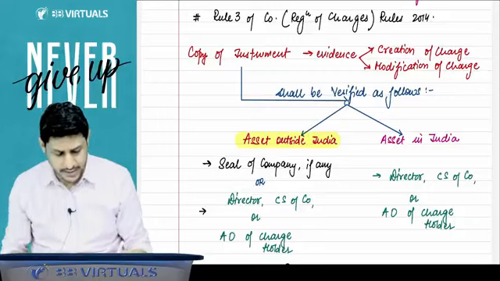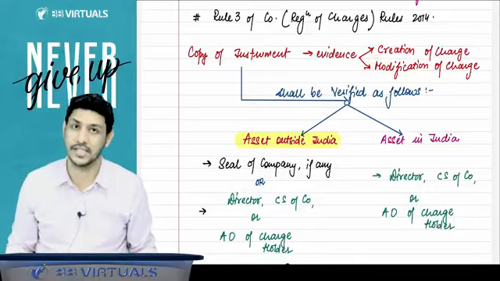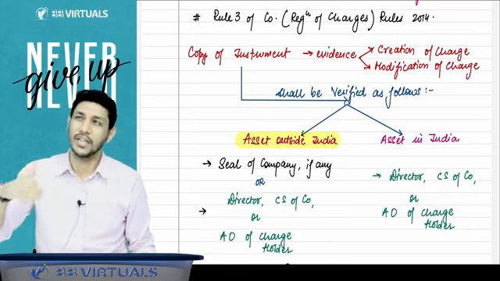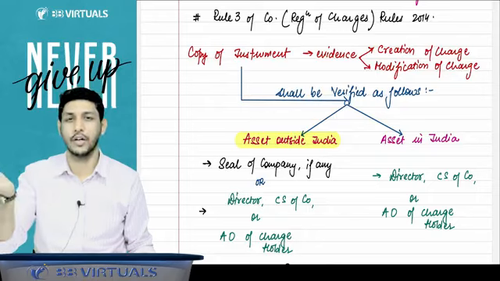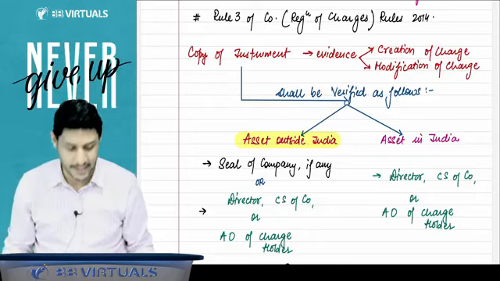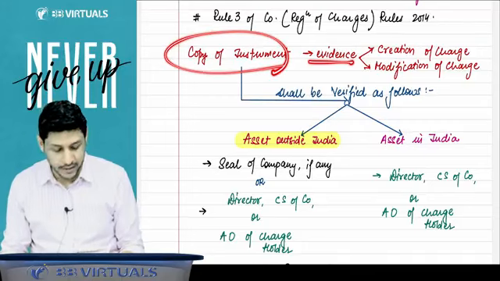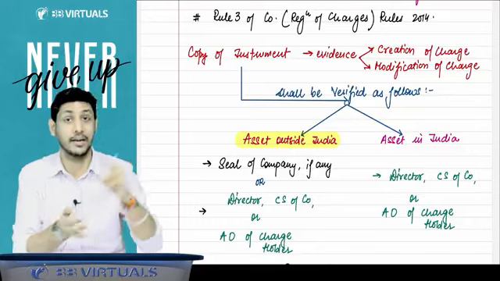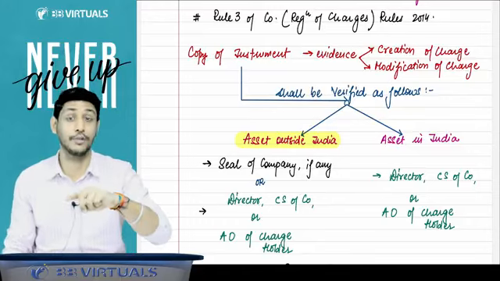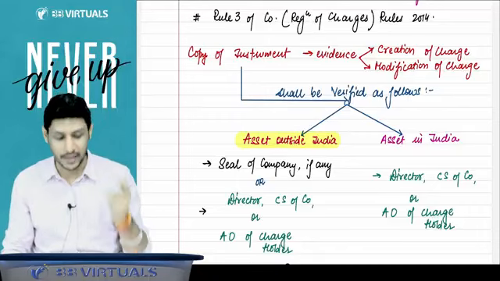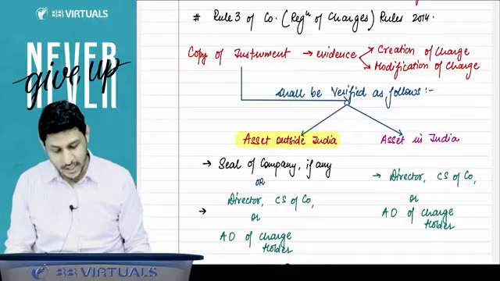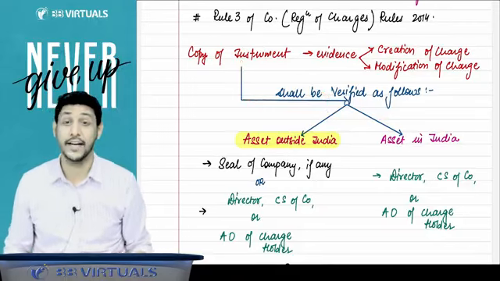In a few minutes, we will discuss that modification of charge in section number 79. But right now, understand what modification of charge is: something you have modified, like the rate of interest. That is called modification of charge. So that copy of instrument will be the evidence that you have created a charge. If you have modified the charge, then again there must be some instrument by which the charge was modified. Then that copy of instrument is to be considered as the evidence of the modification of charge. So that copy of instrument is to be verified.